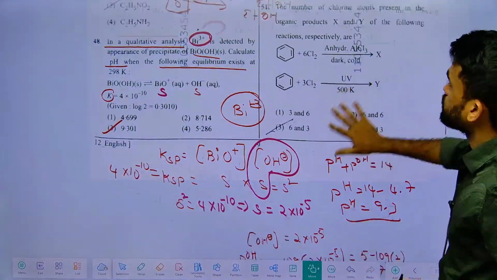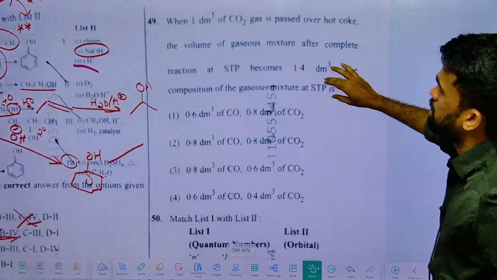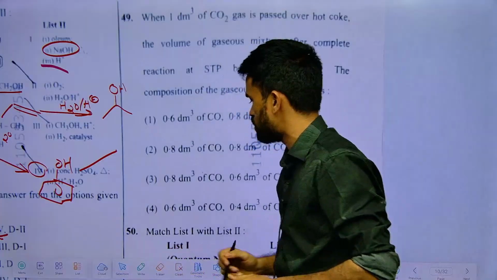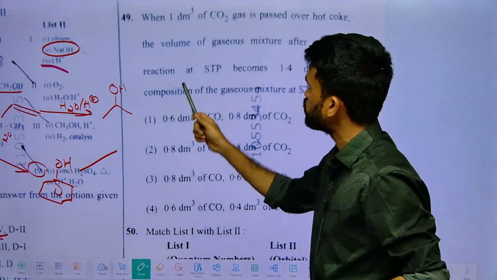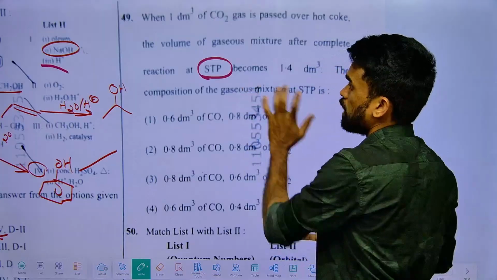Right, the next question, the 49th. If you have not studied this properly, you definitely won't be able to answer, but if you go through it properly, then it is easy. It is simply based on Gay-Lussac's law.